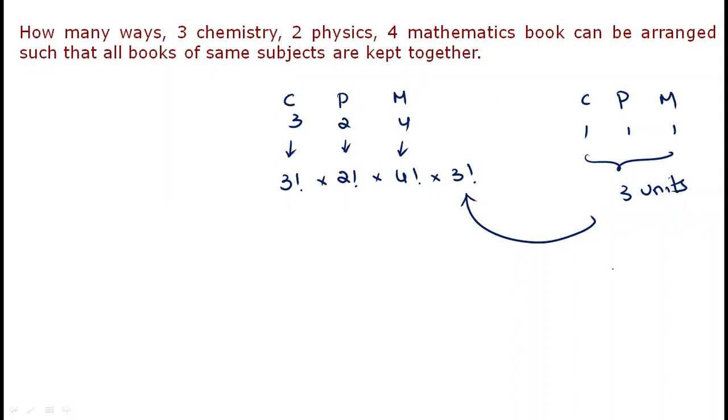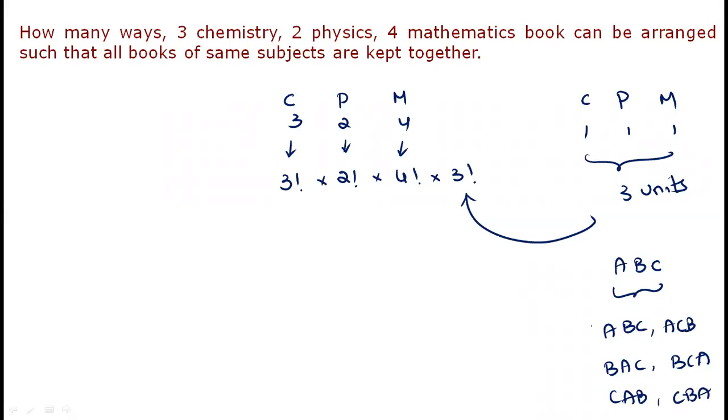Kalpesh, if it is ABC, my dear friend, we can arrange in 3 factorial ways: ABC, ACB, BAC, BCA, CAB, CBA, like that. Chemistry, physics, maths, you can map it here. You get 6, not 3, right? Totally. That is why into 3 factorial. This is called 3 factorial.